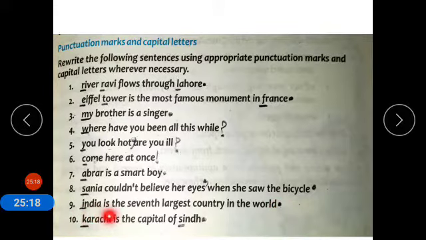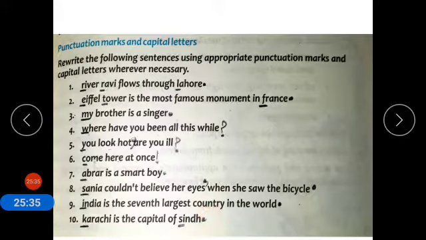Karachi. Karachi is a proper noun and it is at the start of the sentence. So you have to write K capital. Karachi is the capital of Sindh. Sindh is a proper noun. You have to start with a capital letter. So you have to write S capital and you have to put a full stop over here.